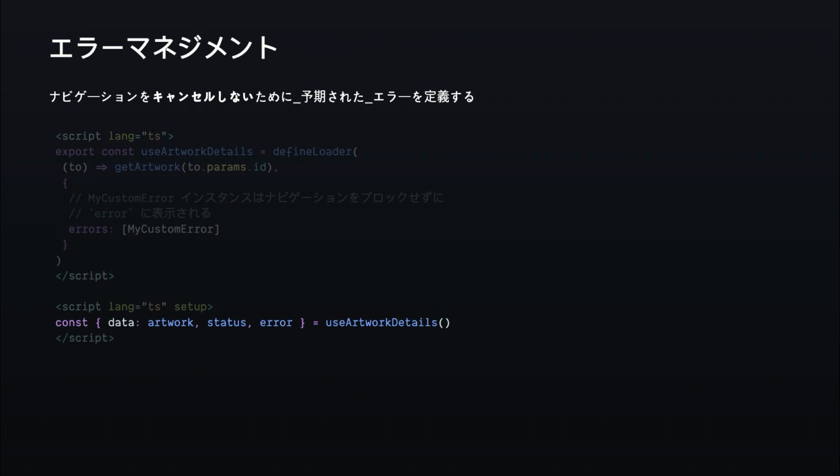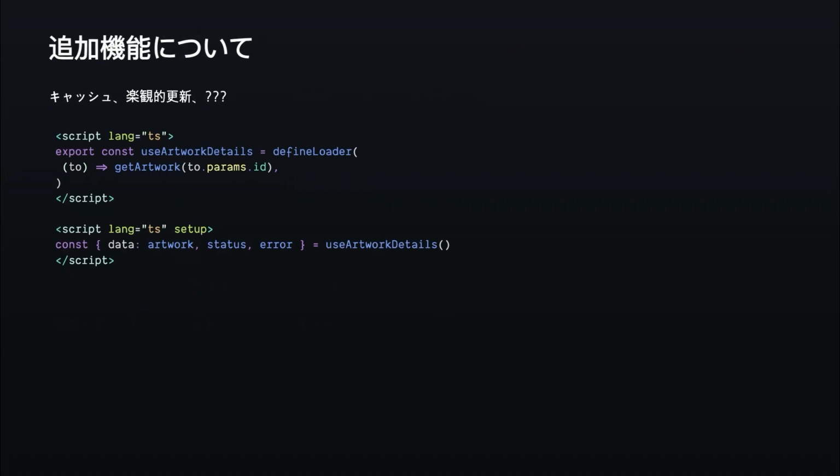All right, and you can also keep handling global errors with router onError. That works the same way. It hasn't been altered. We are still in a navigation guard, so everything that already works will keep working. So we have code collocation, navigation awareness, and consistent updates. We also have deduplication, lazy loading, and error management. But what about things like the cache, the optimistic updates, all the rich features I was talking about in the beginning for composables?